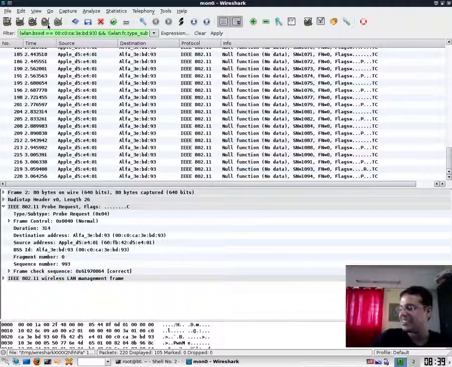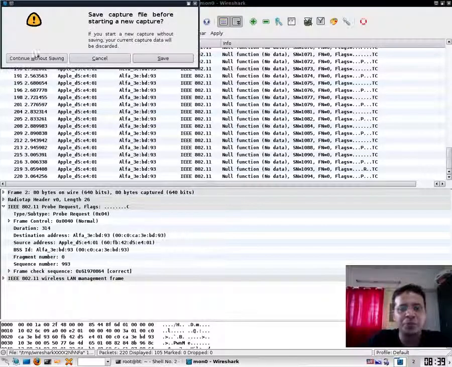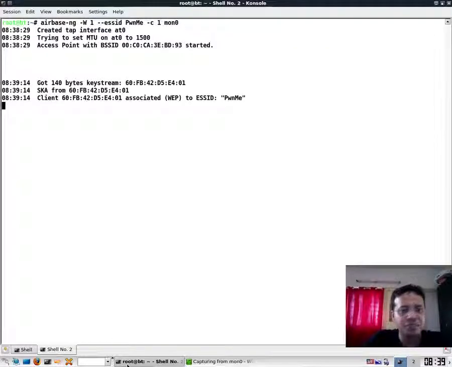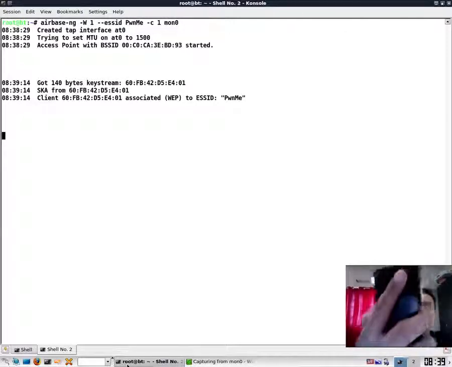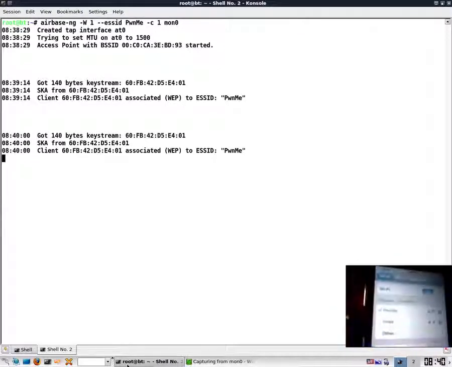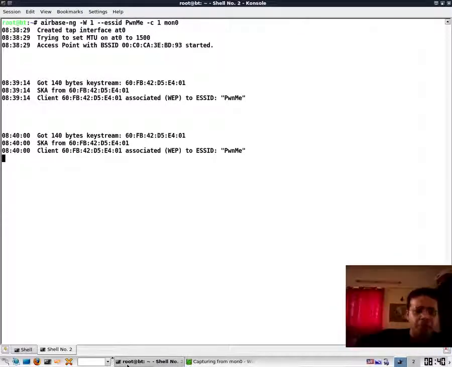Anyway, let me switch off the client once again so that we can quickly simulate. The alternate path, of course, is to send a deauth, but I guess this will be a bit faster. Let me go ahead and enable it. So now the client is searching for the network and it has automatically connected to PwnMe.